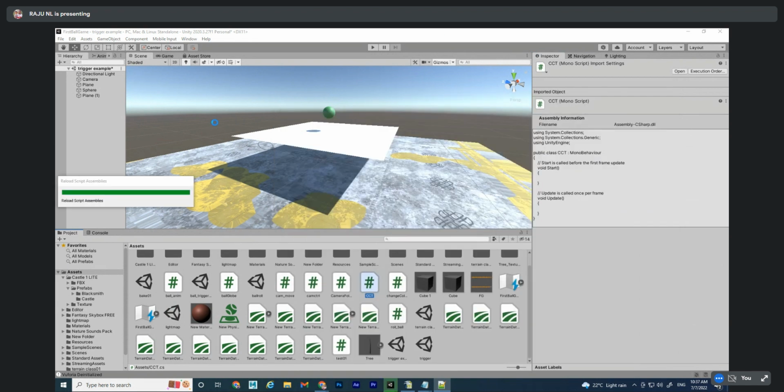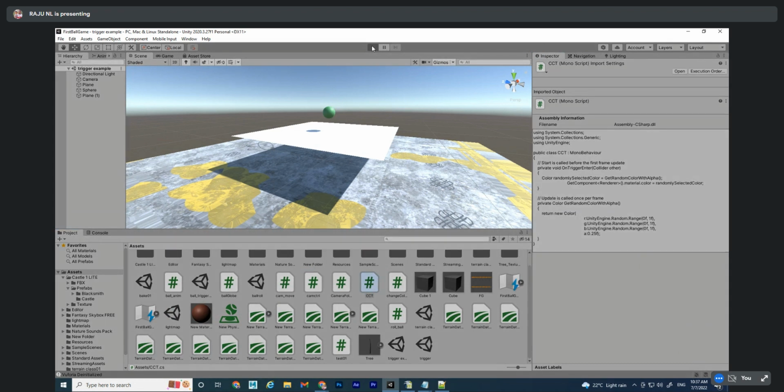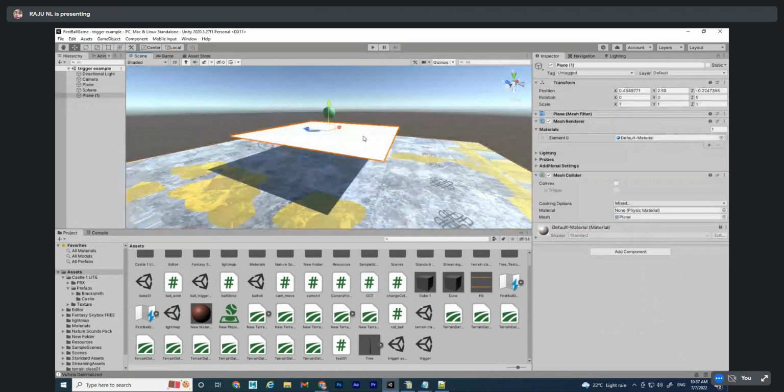Now if I play, it will collide with this plane surface and it won't change the color. It will happen like that. Why? Because I didn't switch on the trigger. Correct? Now I'll switch on the trigger for this plane surface.